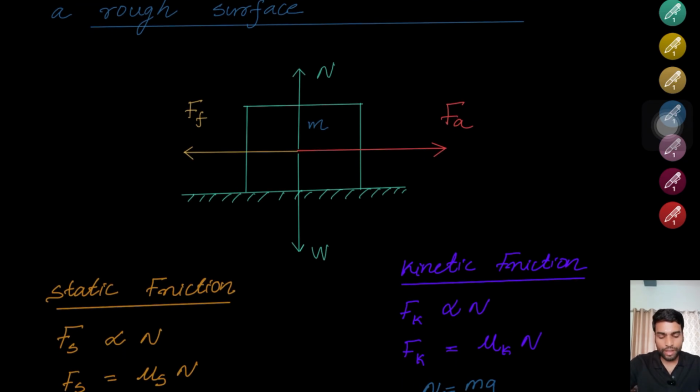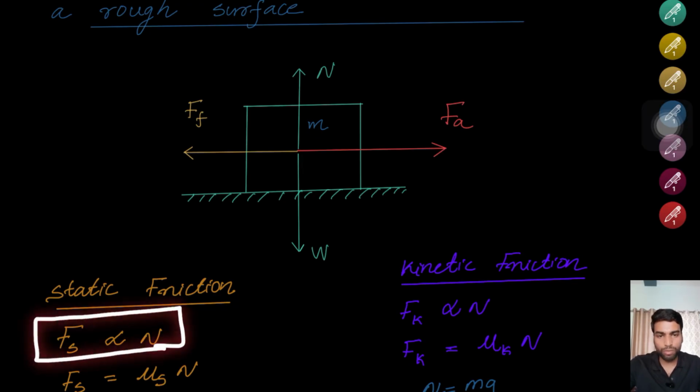Static friction is like this: when the object is on the surface, you need a certain force just to move the object. That maximum force is nothing but the static friction, and the static friction is proportional to the normal force.